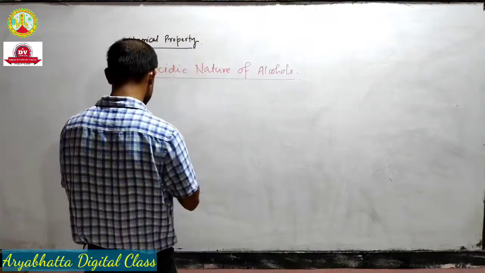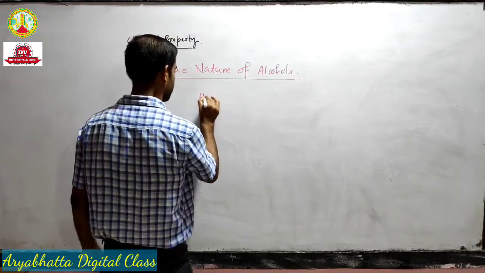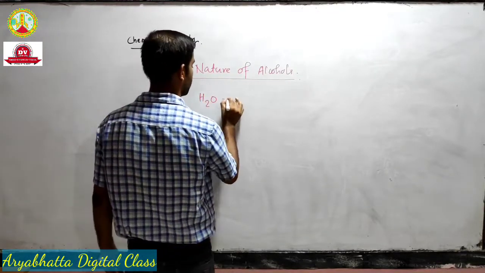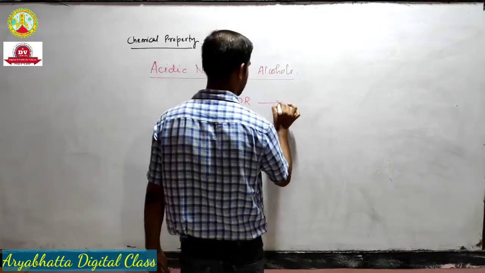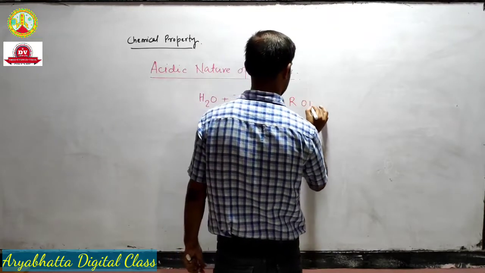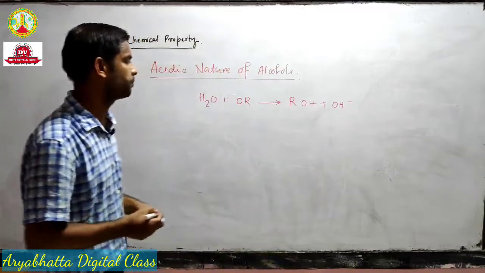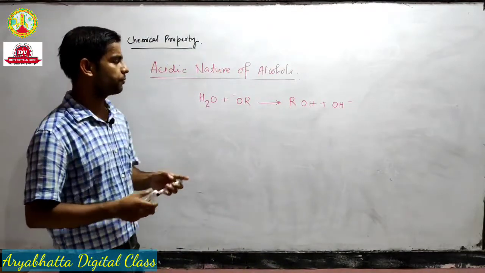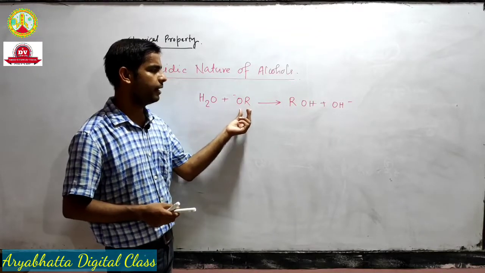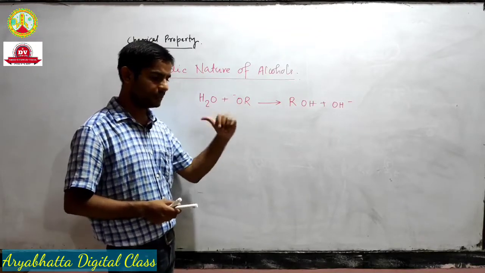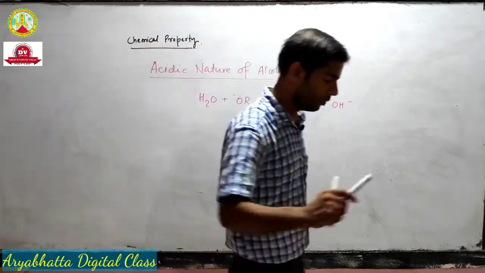If we take water and we take this ion, we get ROH plus hydroxide ion. You remember this ion, we got it when we talked about the basic nature of alcohol, as the conjugate base with alcohol.